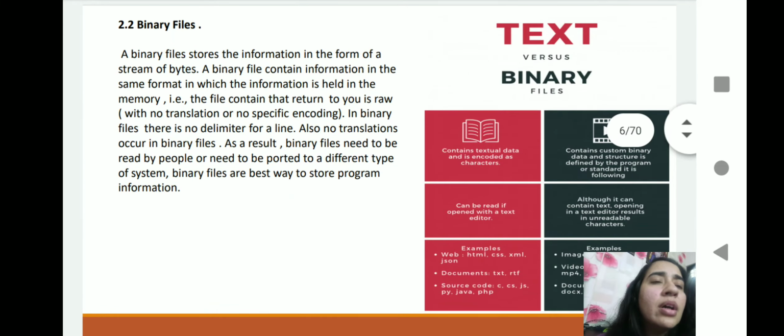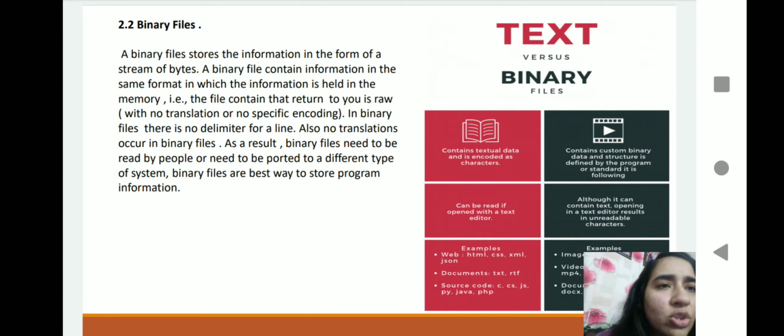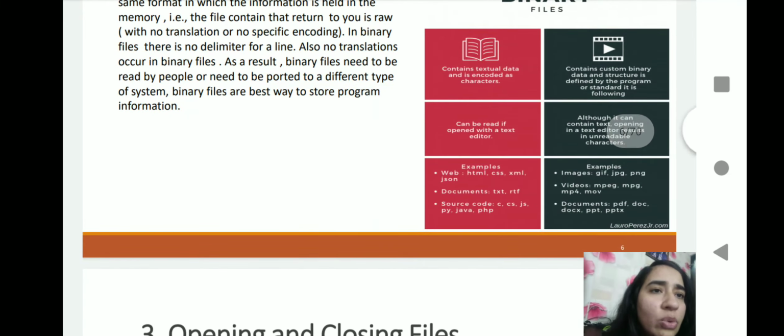The first part: a text file contains textual data, encoded as characters. But a binary file has a binary format. The second difference is that a text file can be opened and read with a text editor. You can easily see the data, but in a binary file, you cannot see the data directly. It is an unreadable format.